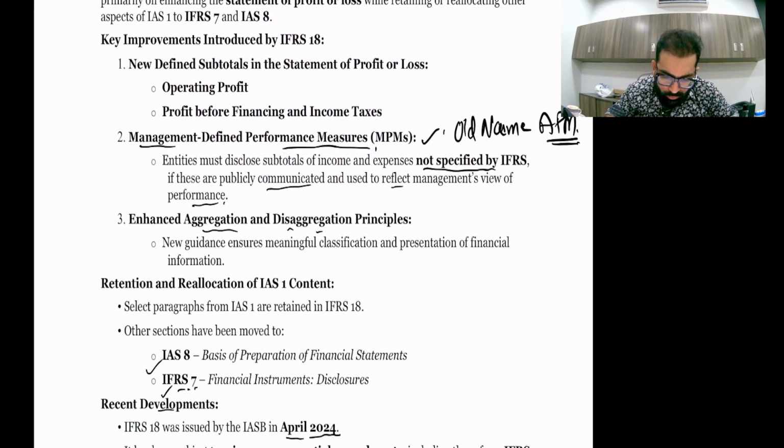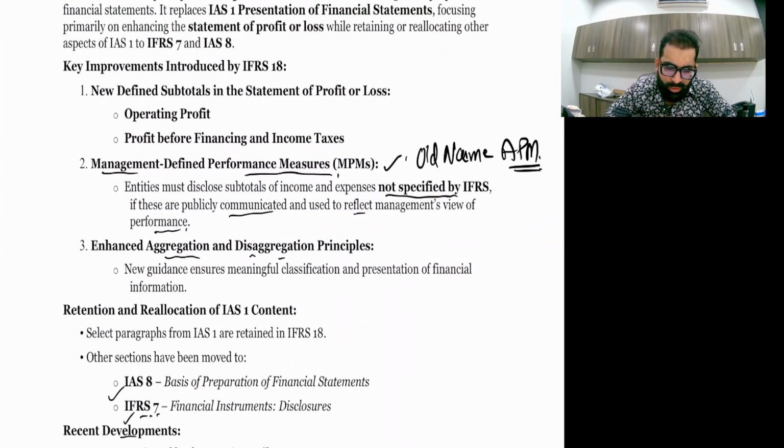Now, key improvements. Number one, new defined subtotals in the statement of profit and loss. The major changes, definitely I'll discuss in detail as well. The first change is now the income statement. In the income statement there will be sections like operating activities, investing, financing, and so on, just like SOCF, statement of cash flows. You have studied the statement of cash flows previously. In a statement of cash flows you have operating activities, investing activities, financing activities. Same is the case with the income statement now. So that's why there will be new terminologies: operating profit, profit before financing, and income taxes.